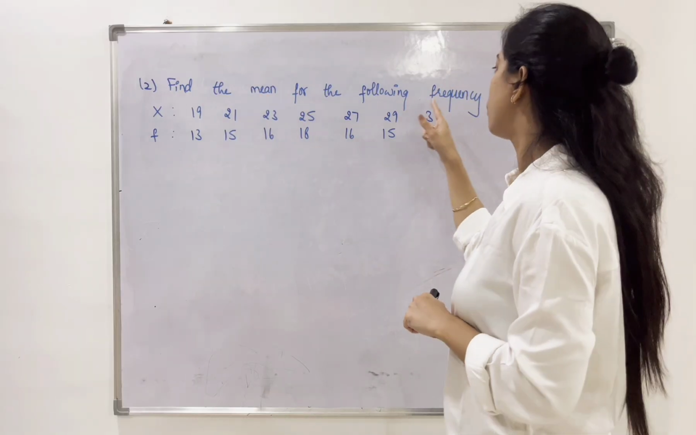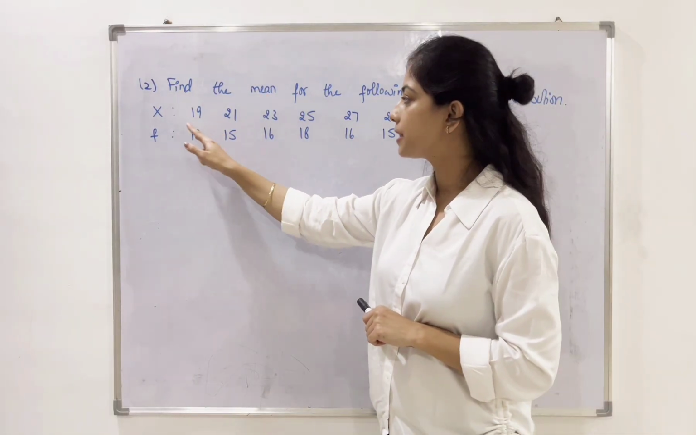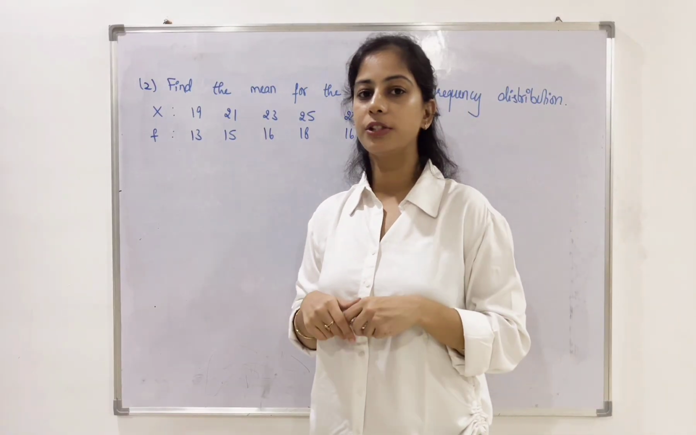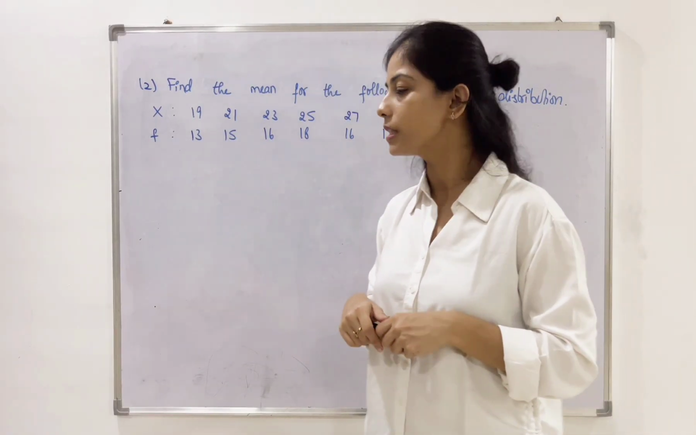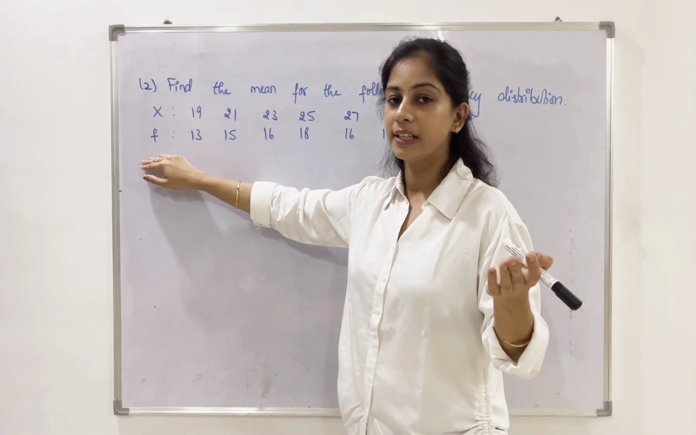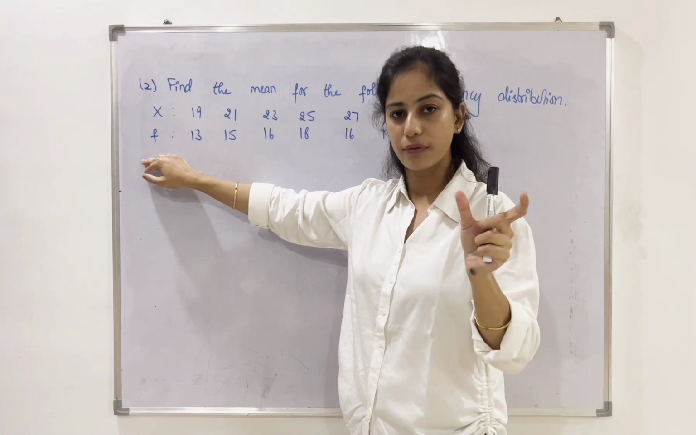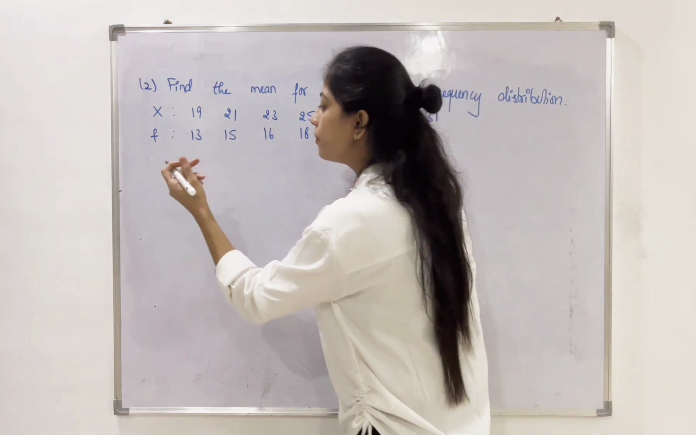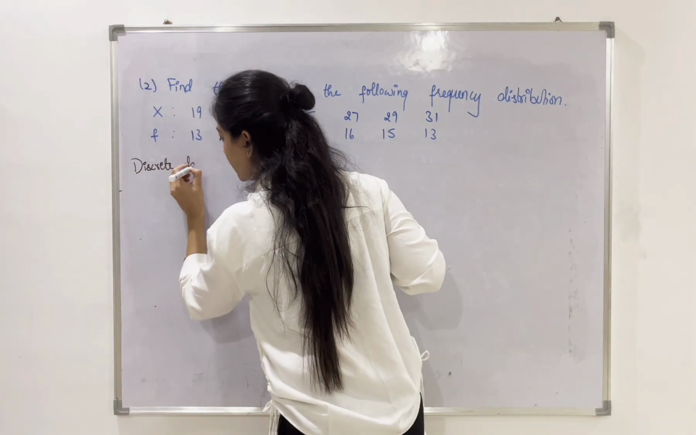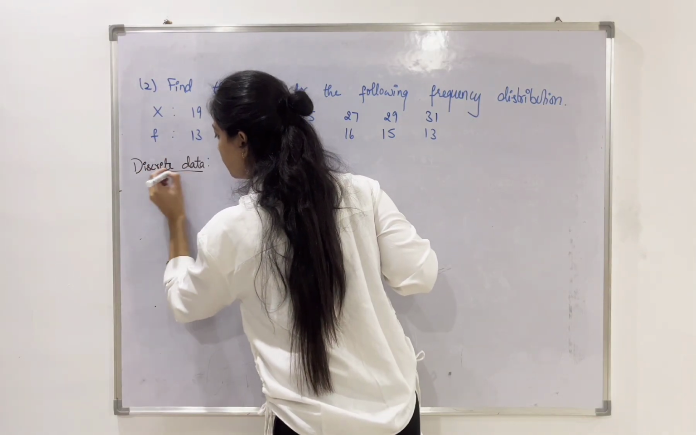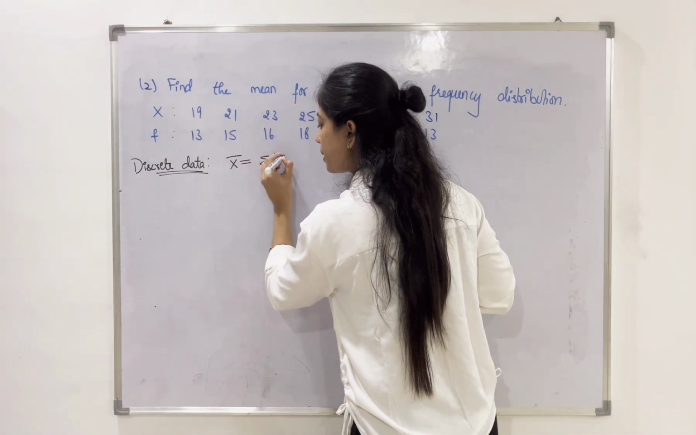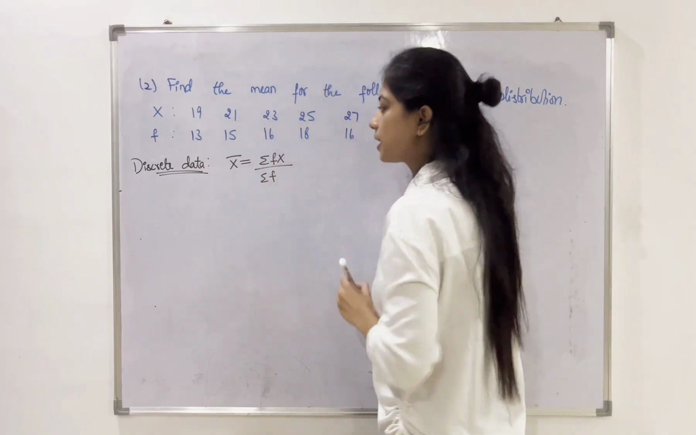Find the mean for the following frequency distribution. X values are given to us, F values are given to us. Again, by looking at the question, we need to identify which data is given to us. So we had X values along with the F values. We have already discussed that when you have X values along with the frequency values, that is nothing but discrete data. So first make a note of this. Now the formula for discrete data is X bar is equal to summation Fx upon summation F.